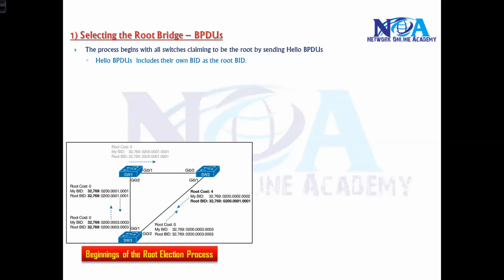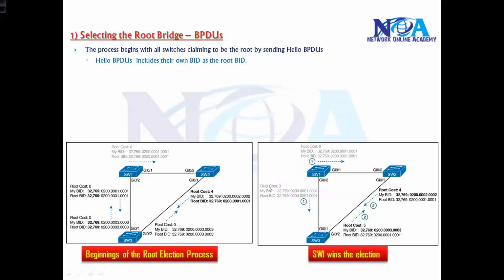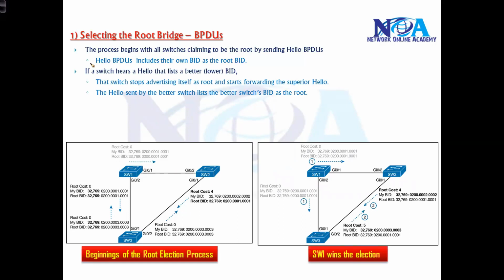So this process is like this: initially every switch will claim itself as a root bridge. Switches will hear the hello, and after a few seconds you will see the bridge ID will be this. So according to this, switch 1 is the root bridge. And if you observe the messages here, who is the root bridge? My bridge ID is this, and the root bridge ID is 0001. The root bridge ID is 0001. So which means now switch 3 and switch 2 will agree that switch 1 is the root bridge.